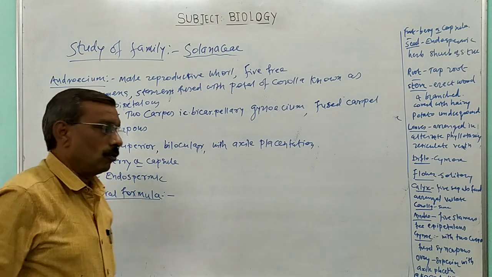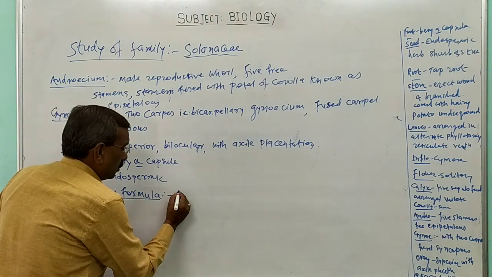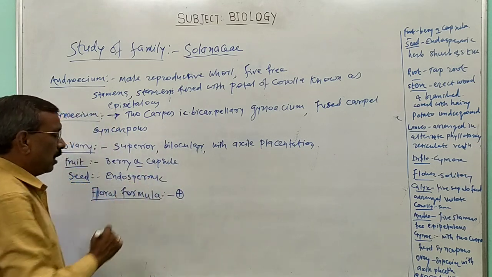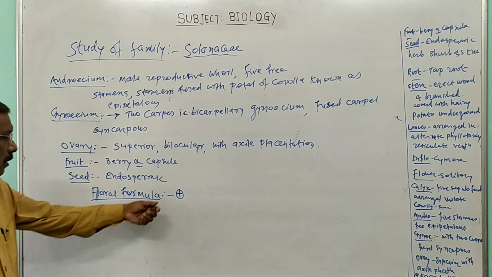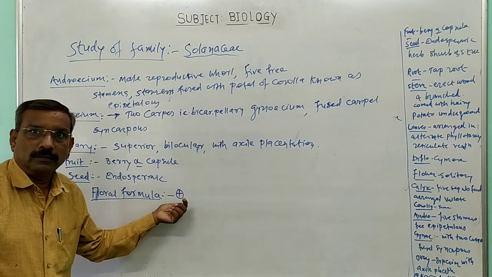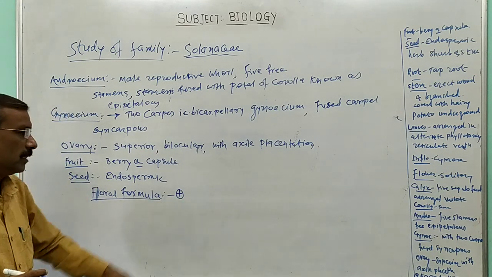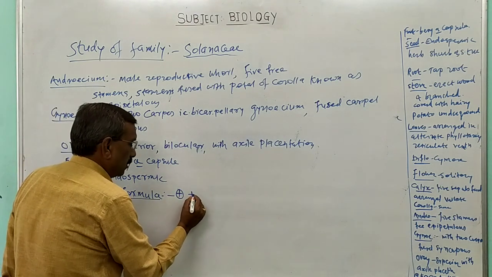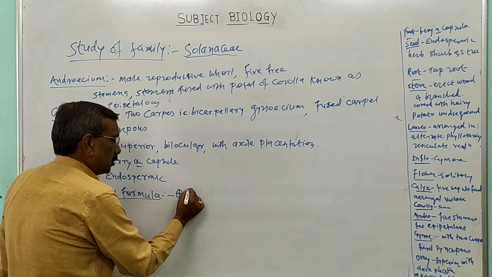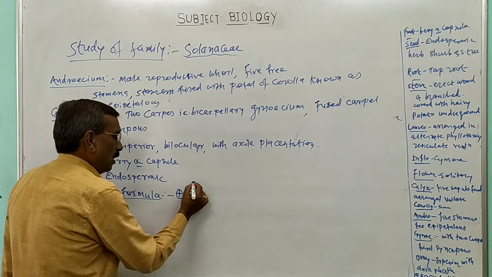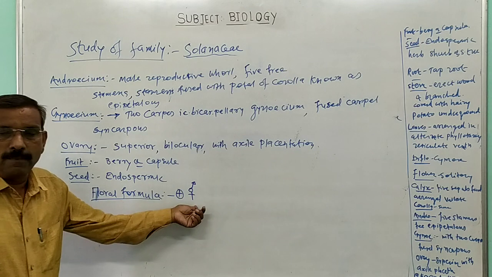The flower of members of family Solanaceae is actinomorphic, that is a regular flower. This symbol indicates actinomorphic, a complete flower. Then this one is the symbol for the female, and this one is the symbol for the male. Now the flower is bisexual.